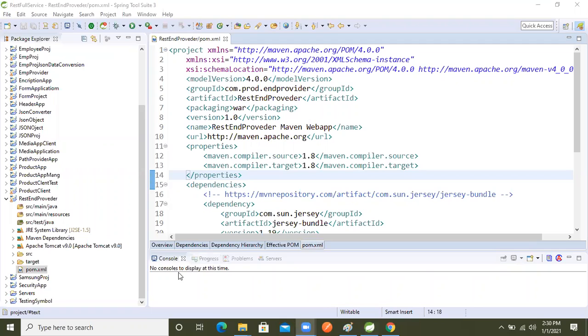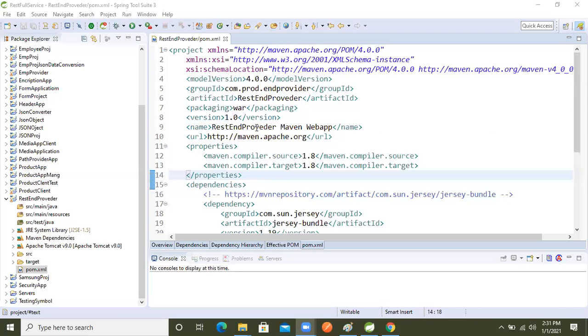Actually, I disabled the chat. Okay, don't worry, I will enable it. But in between, if you message at the time of explanation, I am unable to see it, so because of that I disabled it. Don't worry, I will give everybody the facility to talk and chat. Don't worry about that, okay?